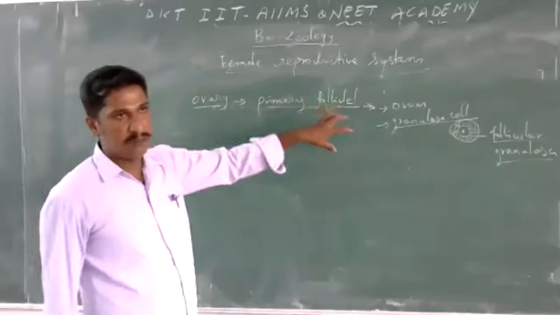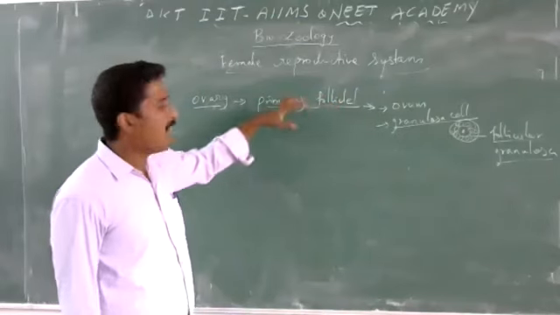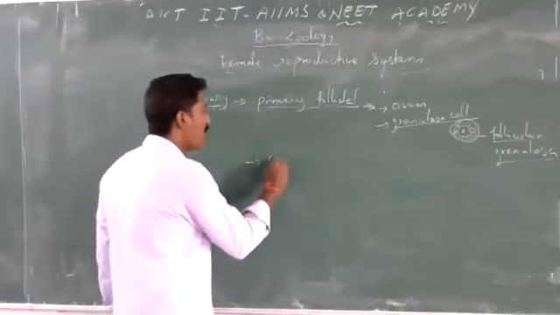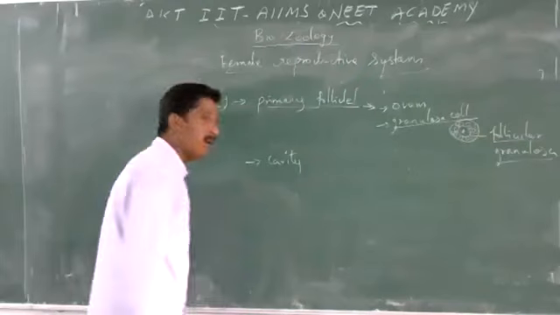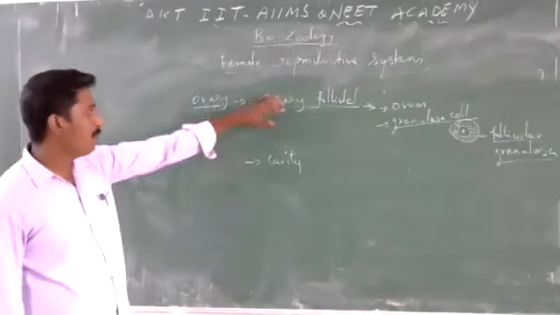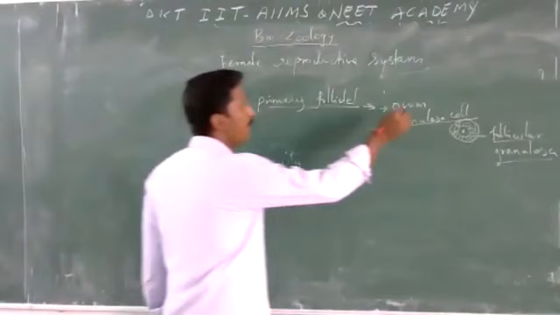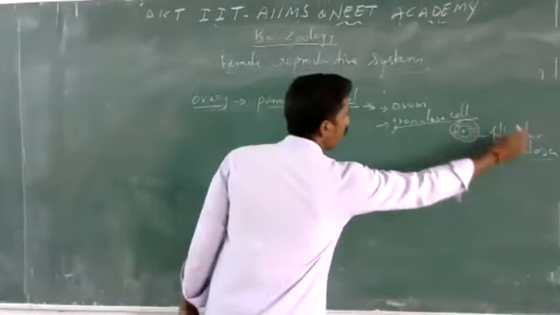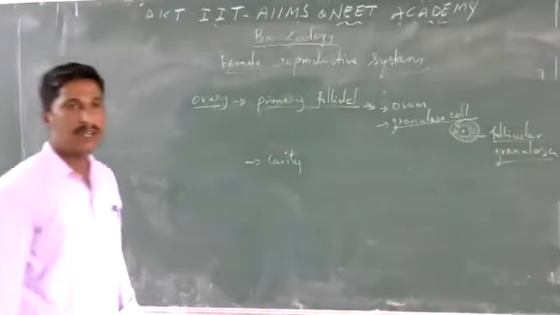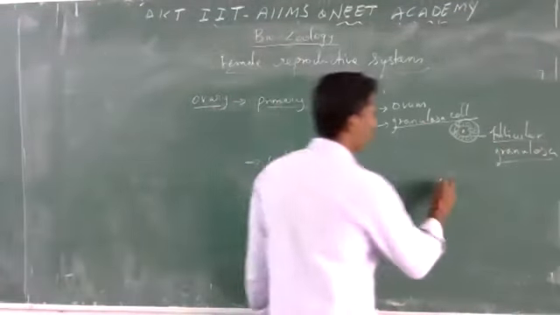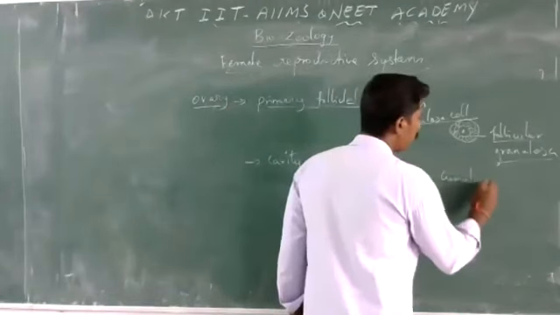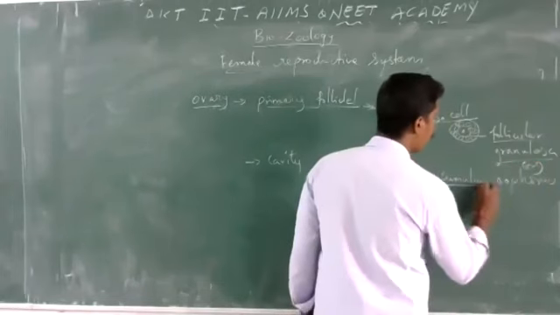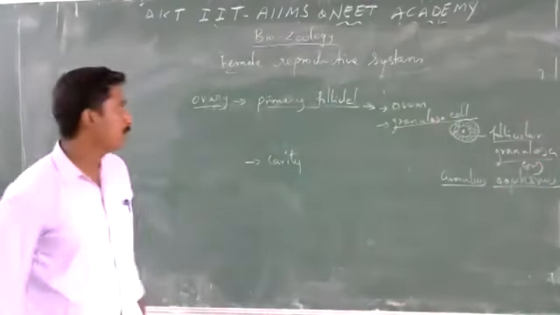In the primary follicle, there is an ovum covered by small follicular granulosa cells. This is also called the cumulus oophorus: follicular granulosa or cumulus oophorus.